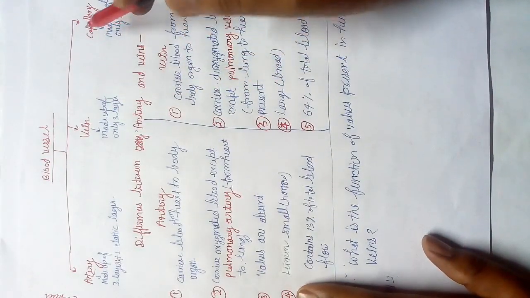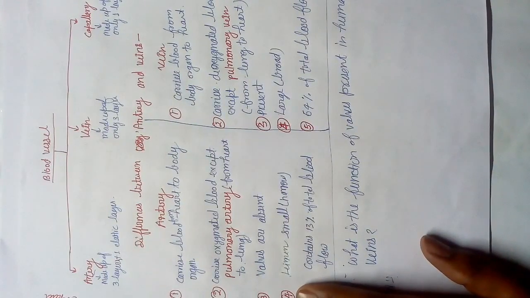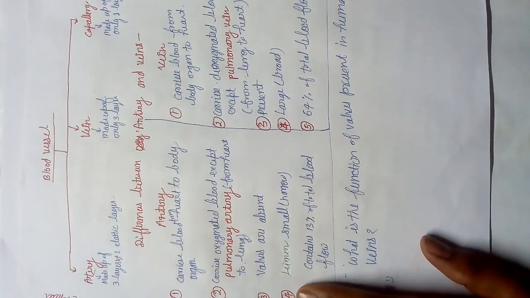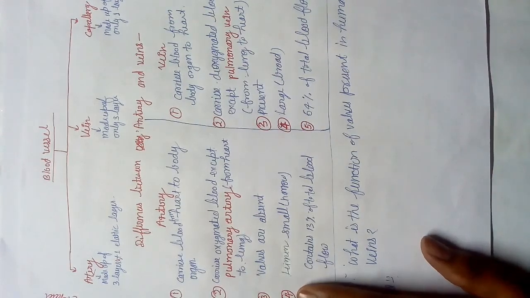Okay, why is there an elastic layer? Can anybody guess? Because blood pumped by the heart goes with great speed to the wall of the artery. If they didn't have the elastic layer, they may get damaged. So it is an arrangement of nature.